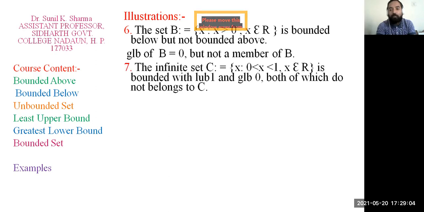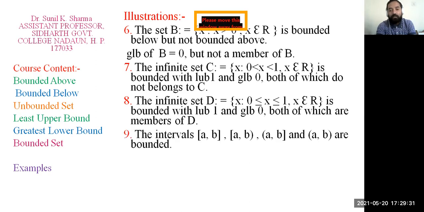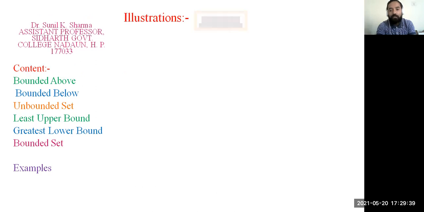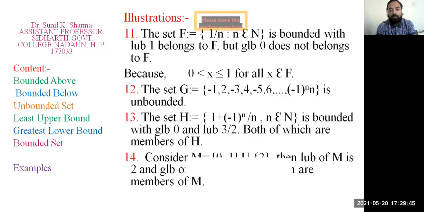In this example, the open interval 0 to 1, you can see that 1 and 0 are the LUB and GLB respectively, and both of these do not belong to C. And in the next example, D is the closed interval 0 to 1. So 0 is the GLB and 1 is the LUB of this set, and both are members of this set. So the closed interval [a, b], semi-closed intervals, and open interval (a, b) are bounded sets. Now you can pause the video and go through all the examples.